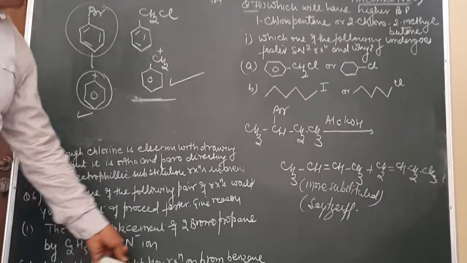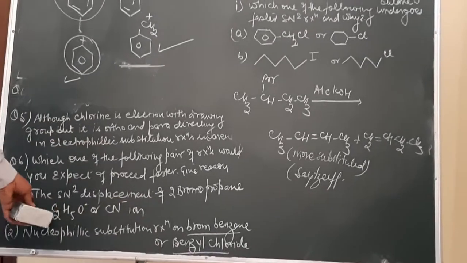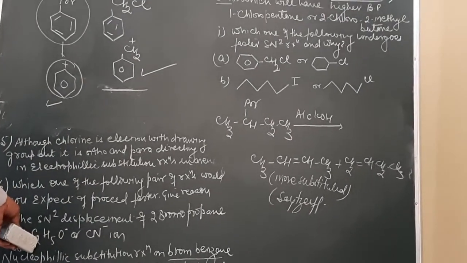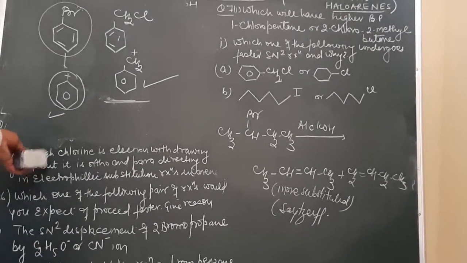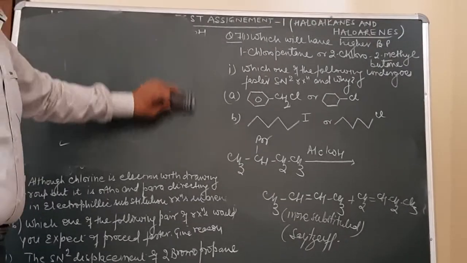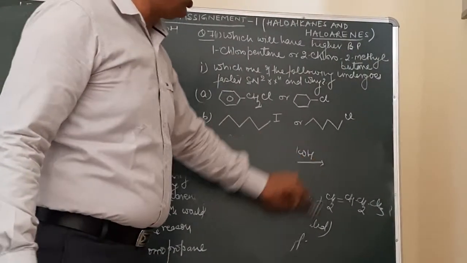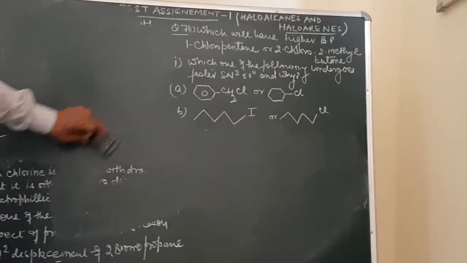So here, which will be answerable? Benzyl chloride. Here, which will be answerable? On reaction with ethoxide ion. Here, I have already told you why chlorine is ortho and para directing in nature. Now, let us come to the next question.